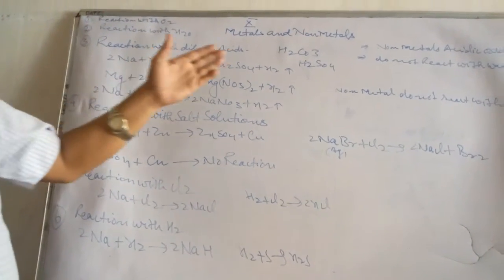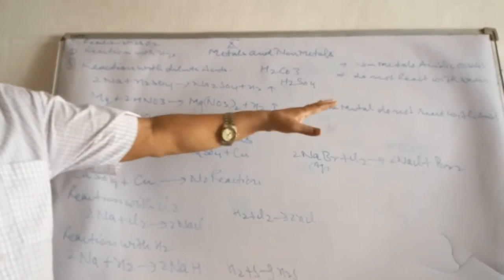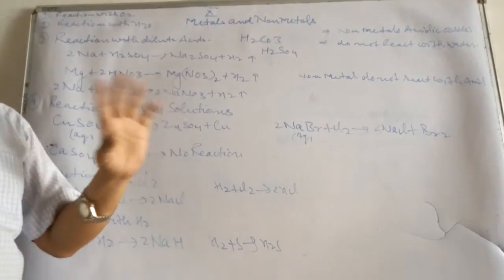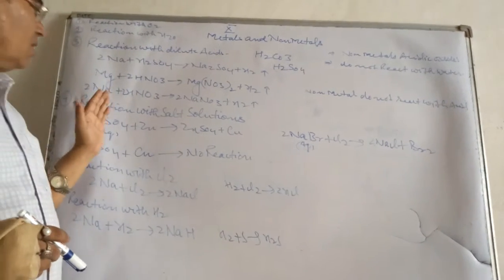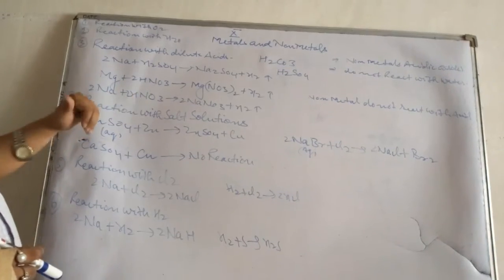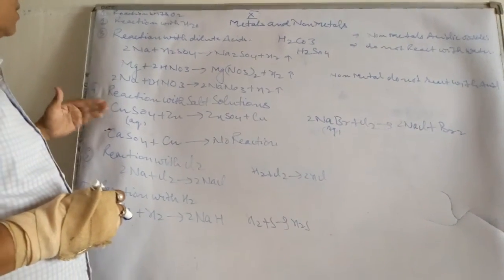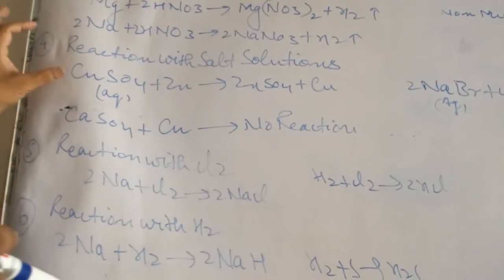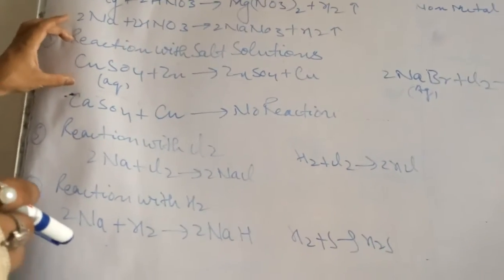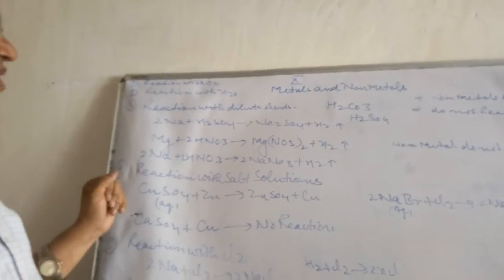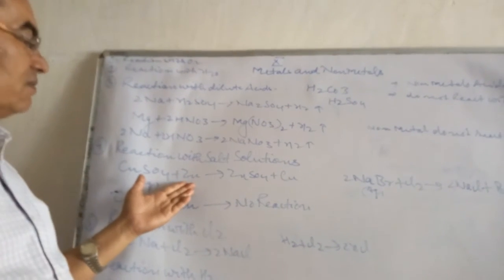But in case of non-metals, non-metals do not react with acid. Means non-metals have no reaction with dilute acids. It is okay. Now the fourth point you need to know here: reaction with salt solution. Salt solutions like copper sulfate, calcium sulfate, these are salt solutions. So when an aqueous solution of salt is treated with metals, then you should know the reactivity factor.